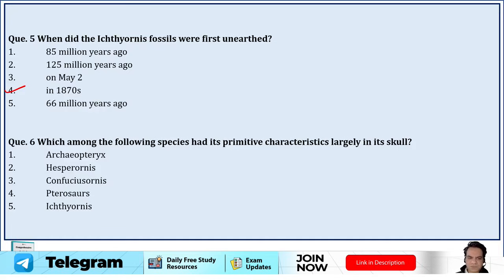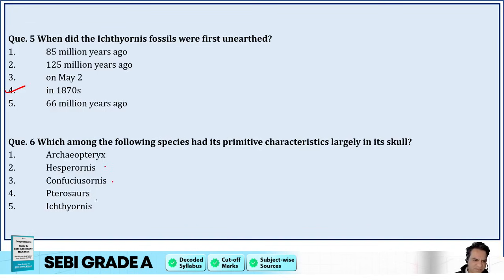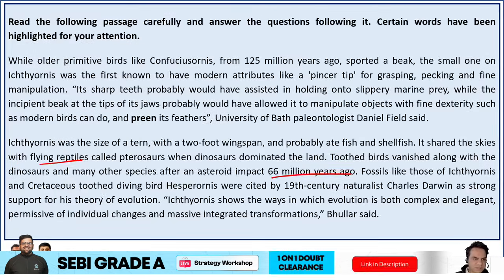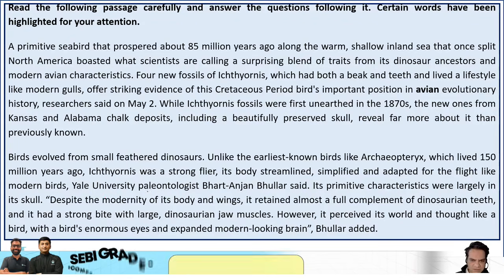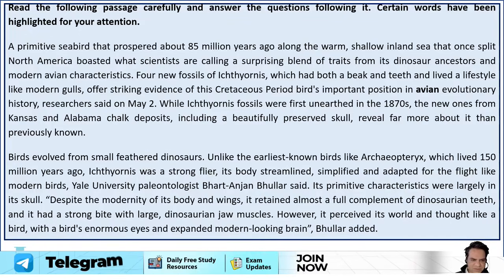Which among the following species had its primitive characteristics largely in its skull? Archaeopteryx, Hesper, that's not given, this is also not given, Ichthyornis is given. Which of the following species has its primitive characteristics largely in its skull? Where was the skull mentioned, guys? I think it was discussed somewhere here, but largely in its skull. So yes, it says unlike the earliest known birds like Archaeopteryx, which lived 150 million years ago, Ichthyornis was a strong flyer.